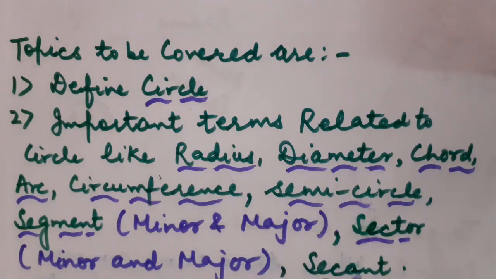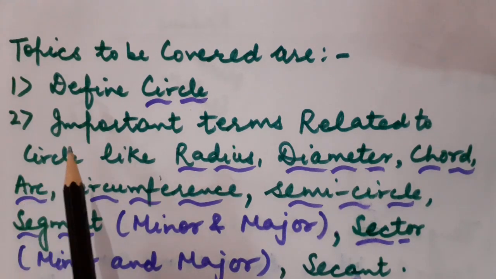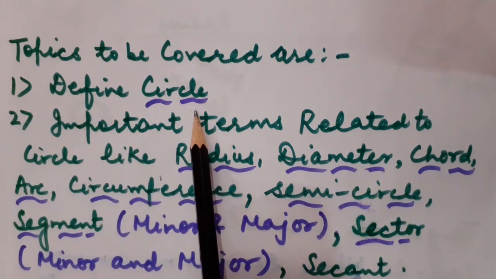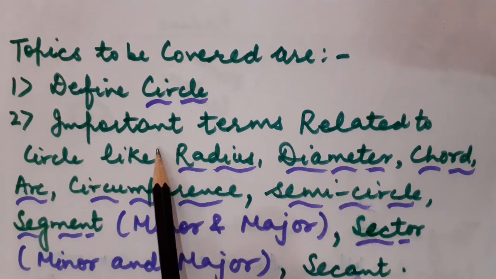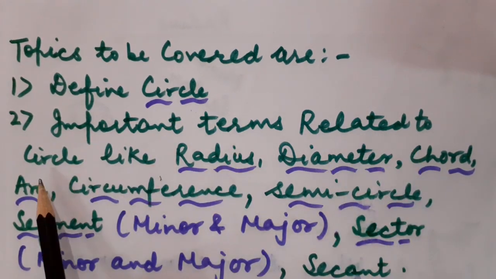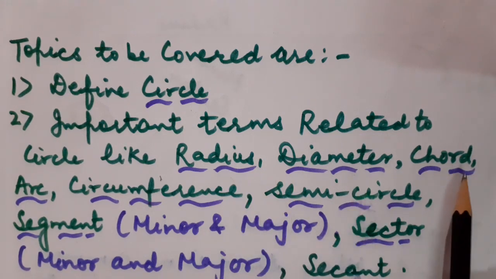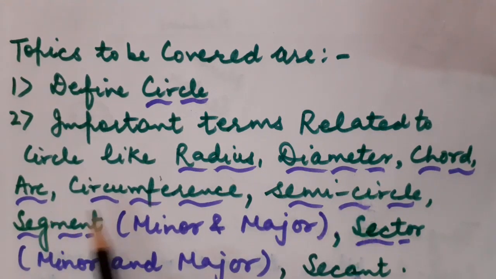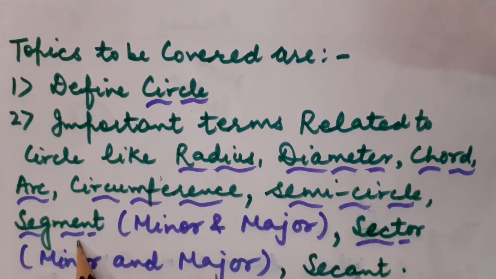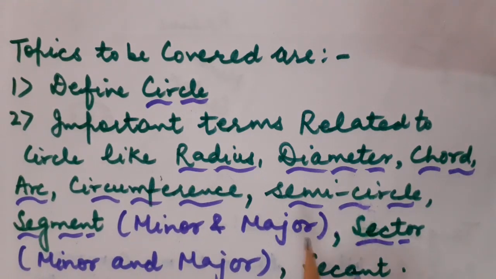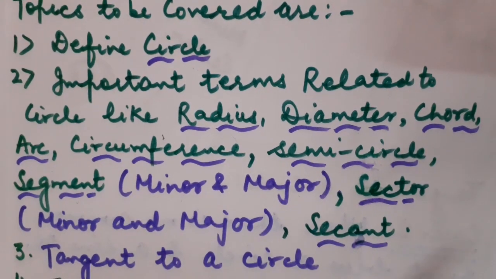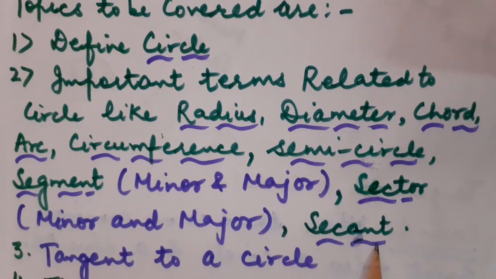Now children, in today's summary lecture, the topics which I am going to make you recall are: number 1, define circle. Number 2, important terms related to circle like radius, diameter, chord, arc, circumference, semicircle, segment, whether it is minor or major, sector, minor or major, and of course secant.